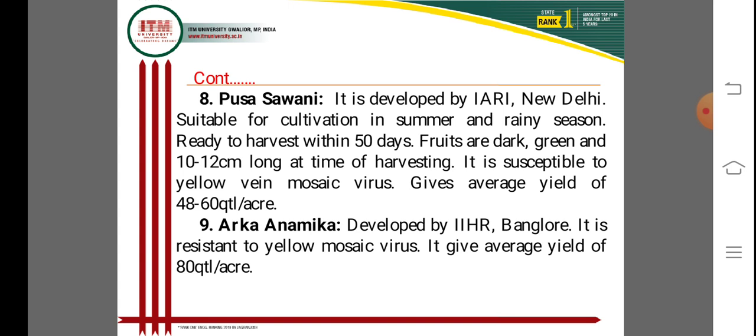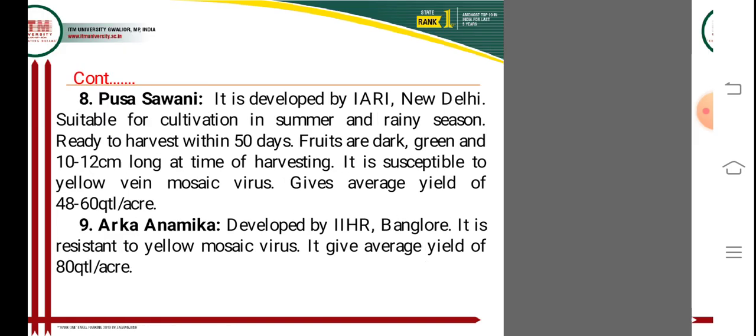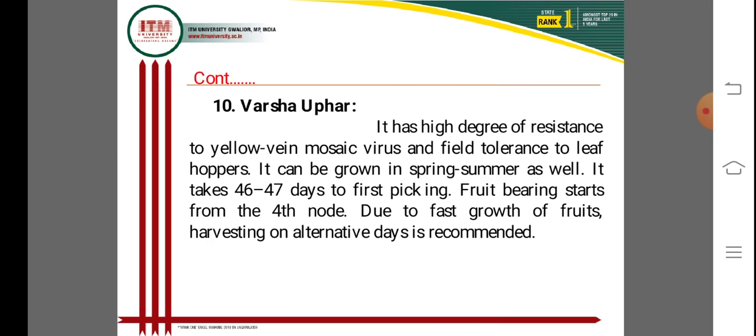Next is the variety Arka Anamika. It is developed by the IIHR, Indian Institute of Horticultural Research, Bangalore. It is resistant to yellow vein mosaic virus. It gives an average yield of 80 quintal per acre. This is the biggest and leading yield produced by Arka Anamika, 80 quintals of fruits from one acre of land.